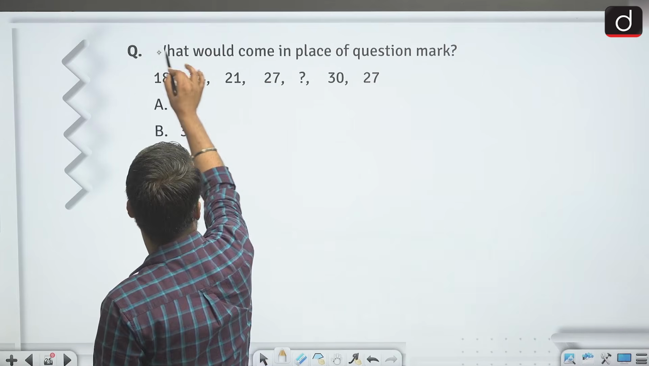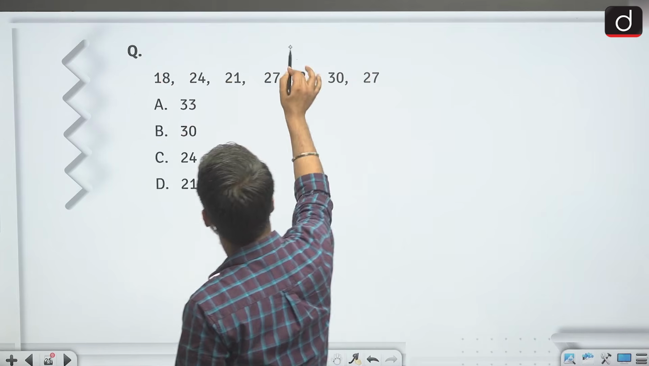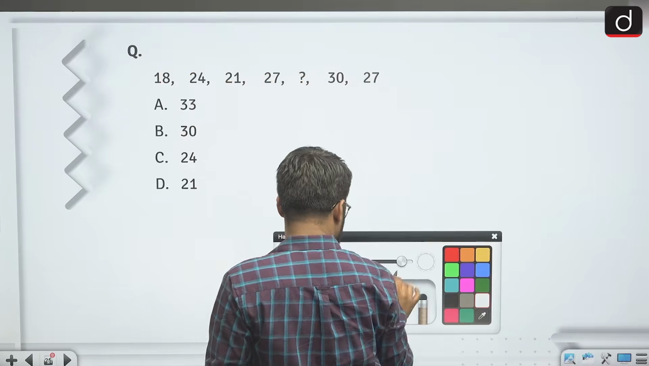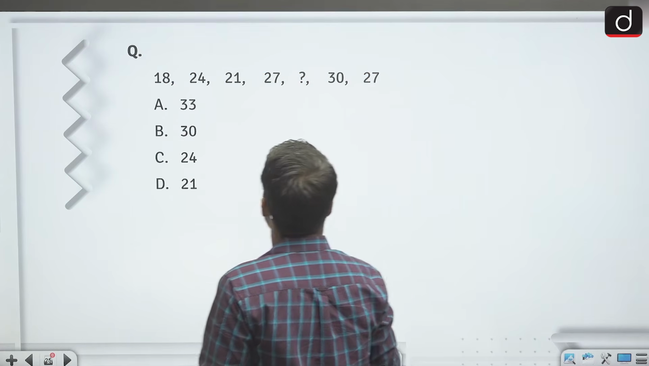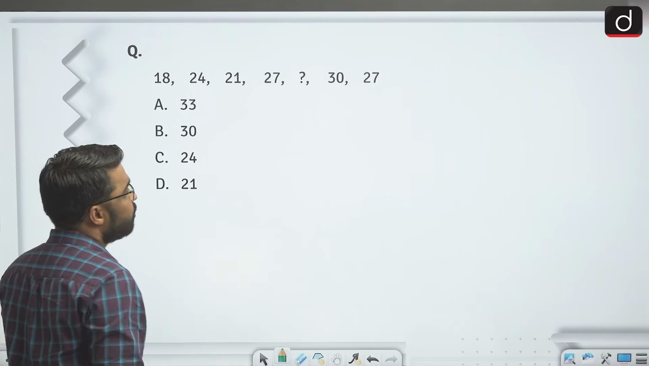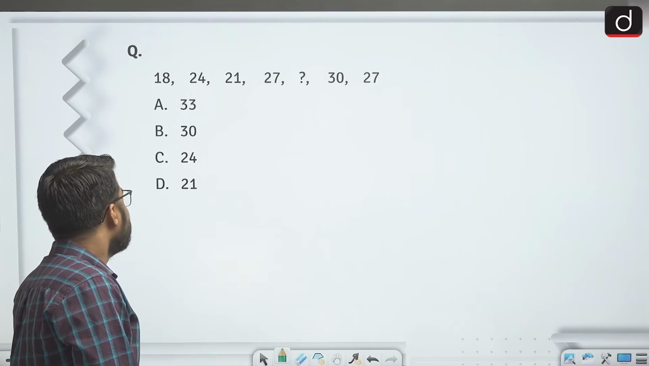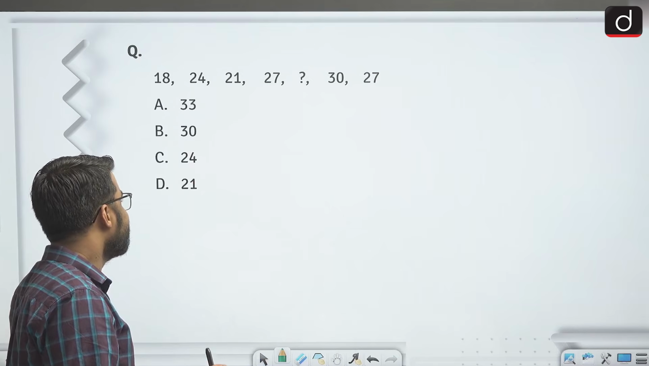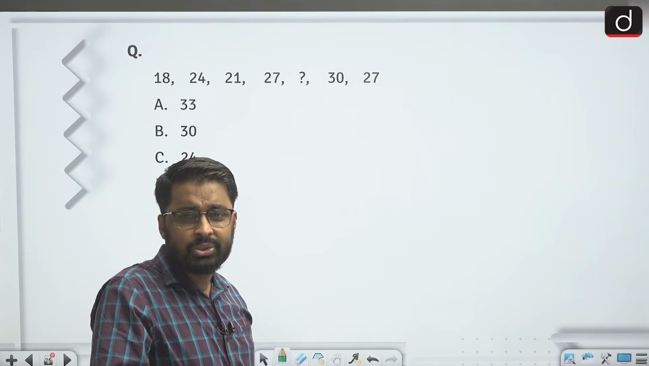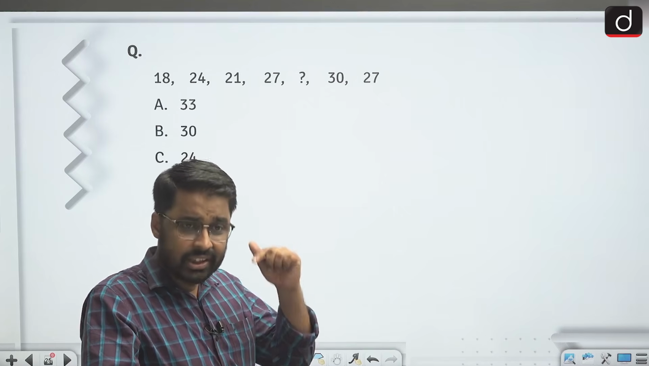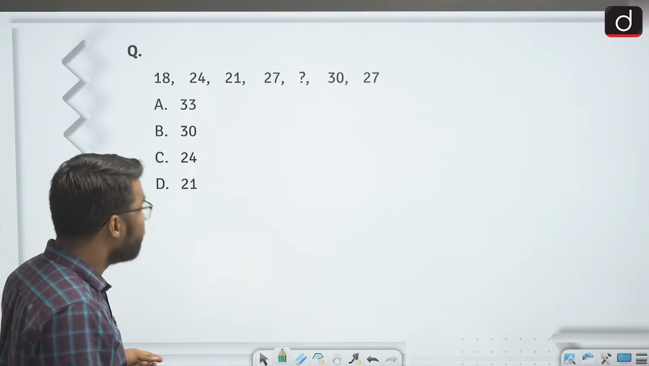as I read this question, what would come in place of question mark, right? 18, 24, 21, 27. Then next term needs to be found: 30 and 27. Now I see that once the series increases, then it decreases, then increases, right? So increase, decrease, it is behaving in alternate manner. So the series could be of mixed nature, right? This is how you should think. The series could be of mixed nature.